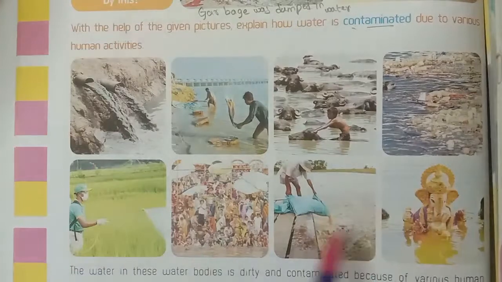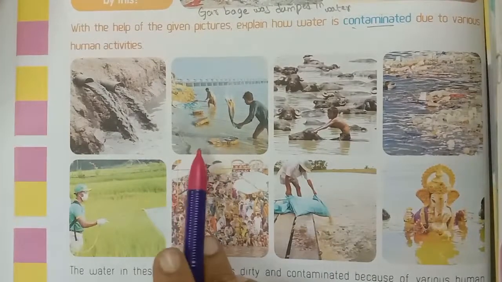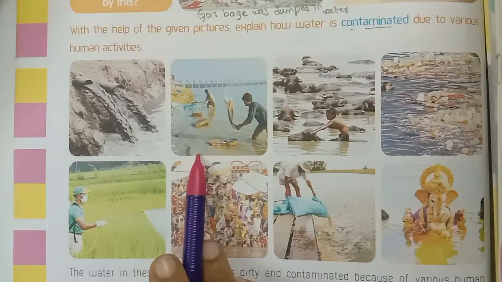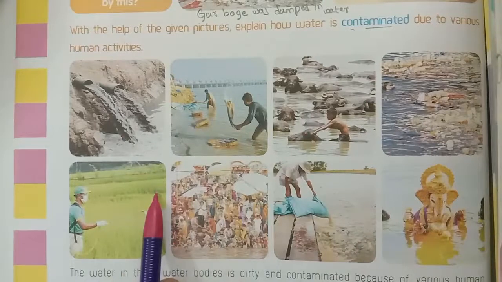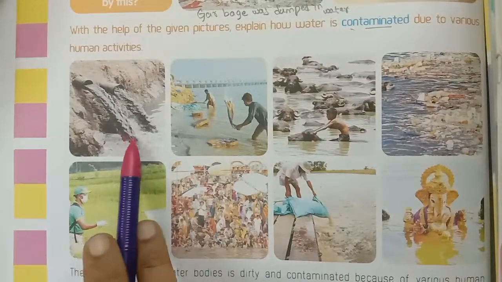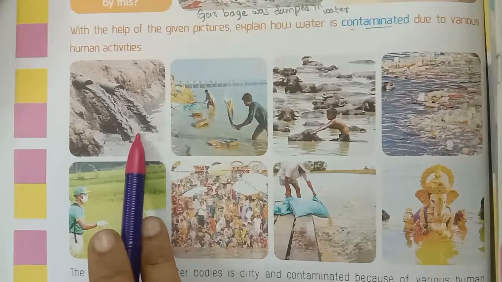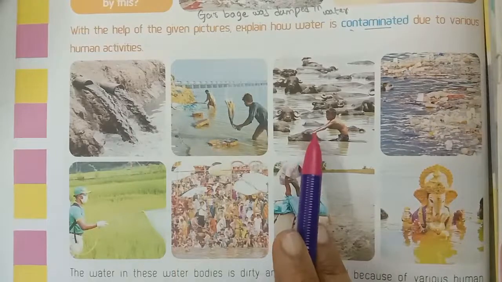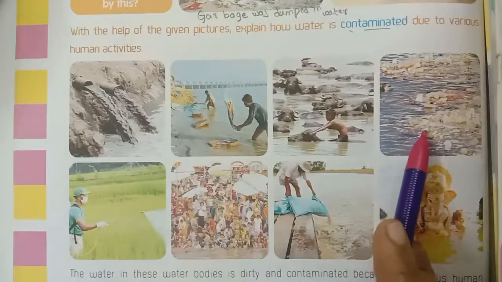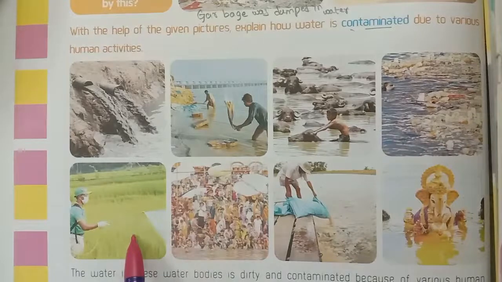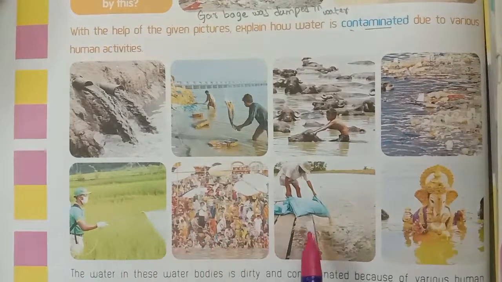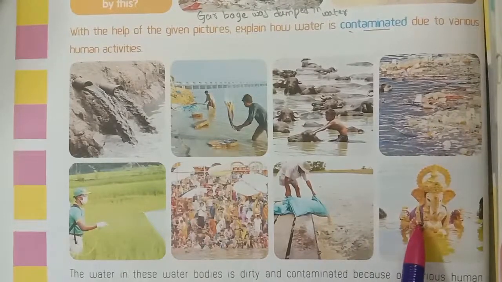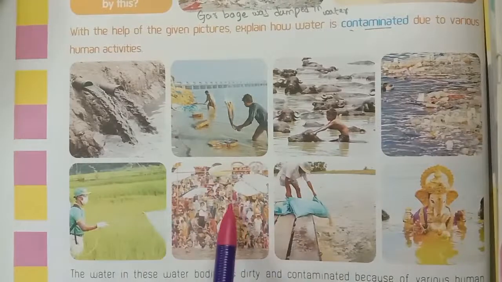Next, see here children, see these pictures. With the help of the given pictures, I will explain how water is contaminated due to various human activities. These are all human activities. First one, see here children: drainage water is flowing into rivers, clothes washing in the rivers, animals being cleaned in the rivers, and garbage dumped in water, pesticide, next pushkara bathing, next waste garbage dumped in water and Ganesh immersion. Okay children, these are human activities.